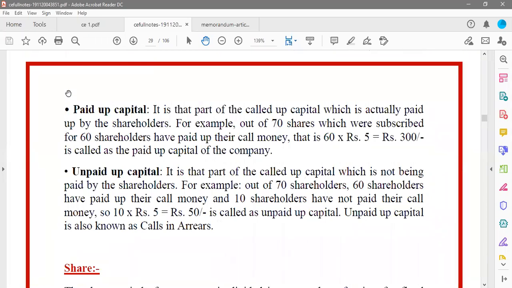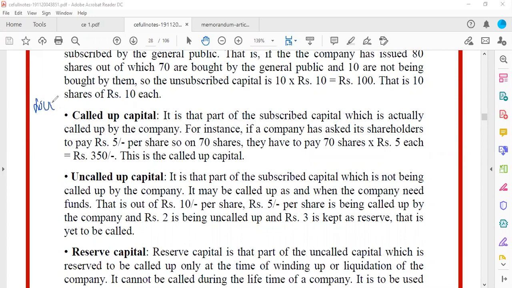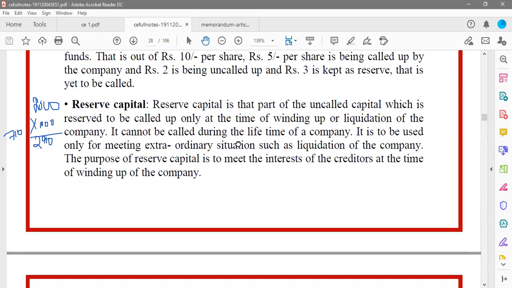Okay, next, paid up capital and unpaid up capital. We have almost covered that, so let us just understand how it will be done. I told you 2000 shares have been taken by all of them, that is 1000 rupees each, right? Out of 1000 rupees, 710 rupees everyone paid, and 290 rupees was remaining to be paid.